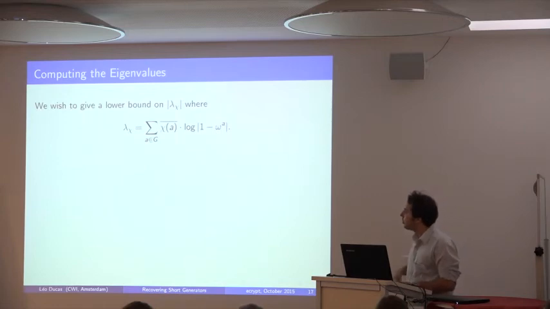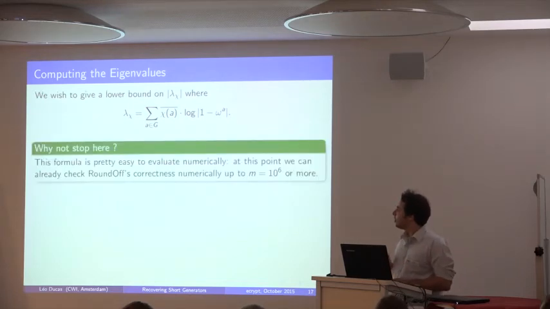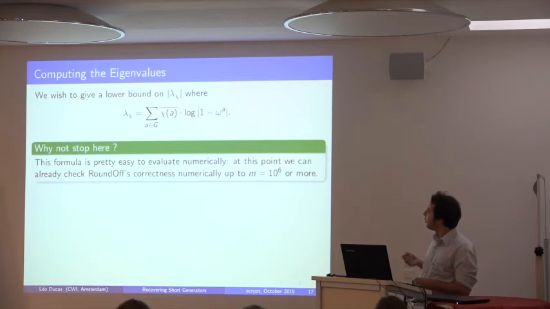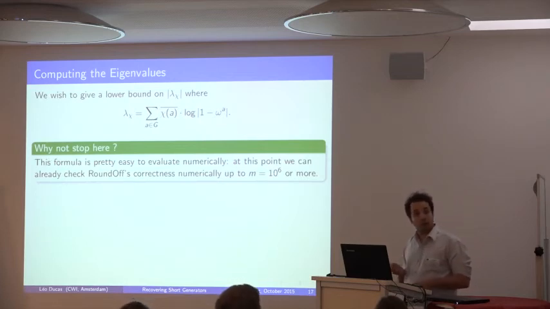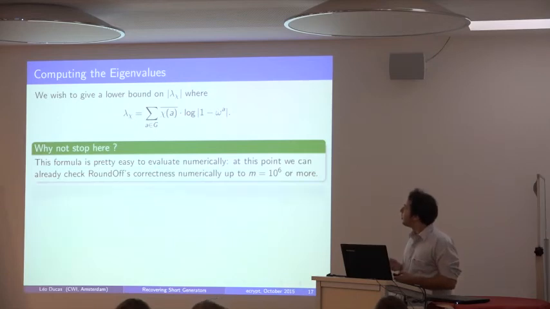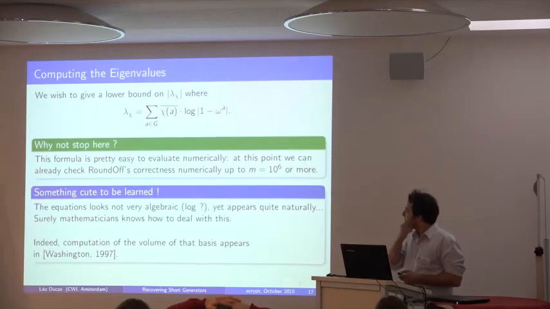And when you've never really seen this kind of stuff, you might be stuck here for a while. So maybe you say, oh, maybe I just stop here. You put this formula into a numerical tool, and you can actually verify that this algorithm should work. It's not exactly satisfying, right? So there might be something cute to be done.